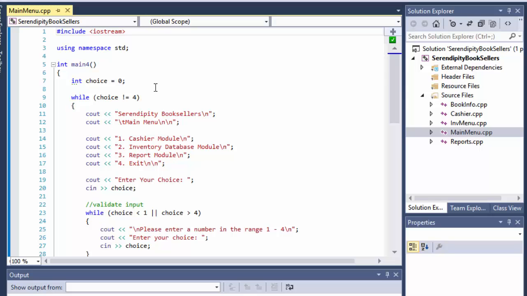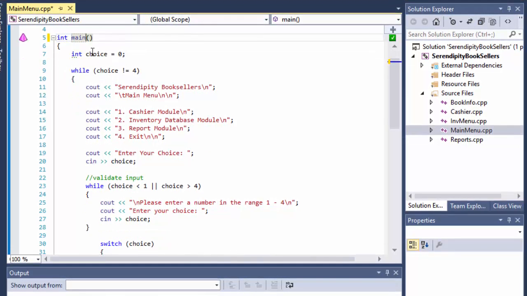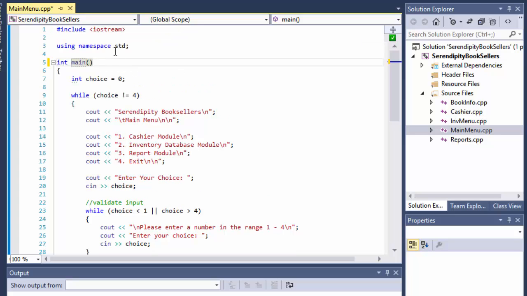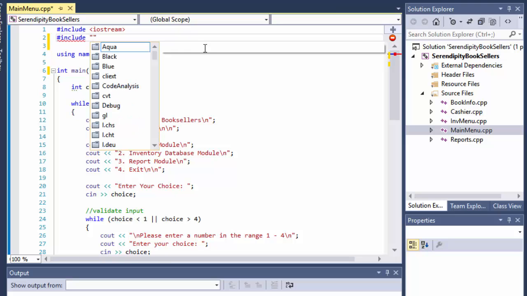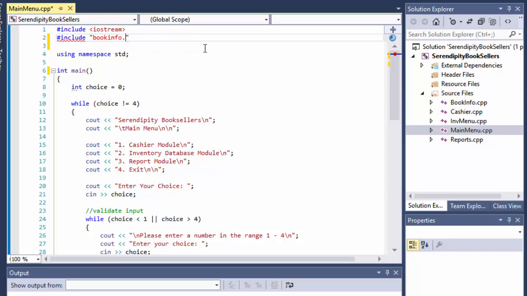Okay, so let's start with the main menu. So this is going to have our main method, so I will just rename it to main. And in our header, or above our using namespace, we will include some headers. We don't have them yet, but we will create them based on the functions as the requirements. So we will include bookinfo.h. That's going to be the header for the bookinfo function.